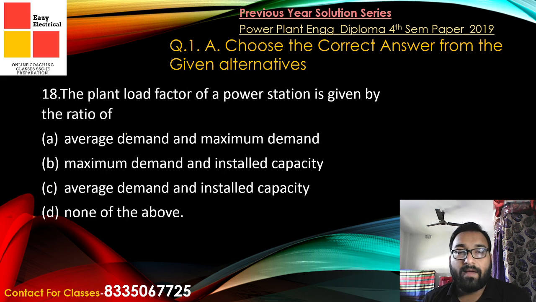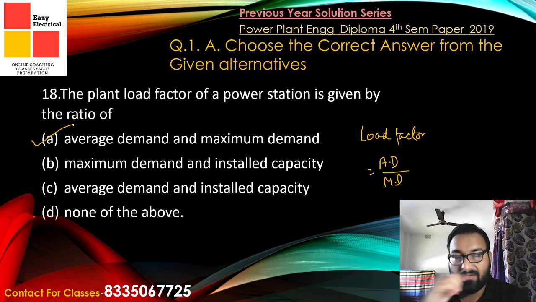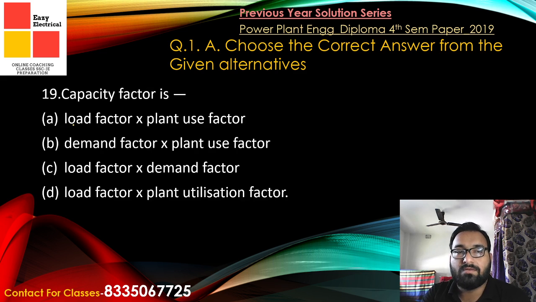The plant load factor of the power station is given by the ratio of, you all know that, load factor means average demand by maximum demand. It is the ratio of average demand to maximum demand. So the answer will be option A, average demand to maximum demand. Now coming to the next question.